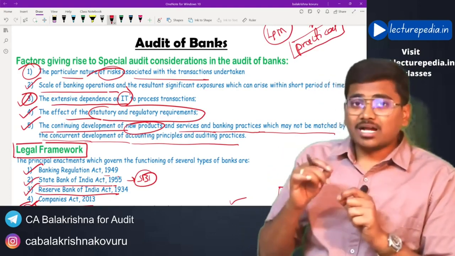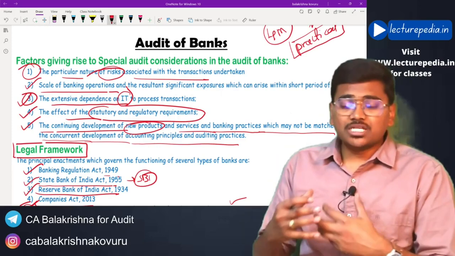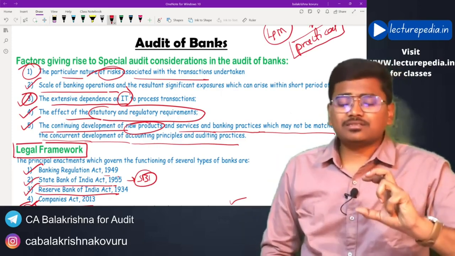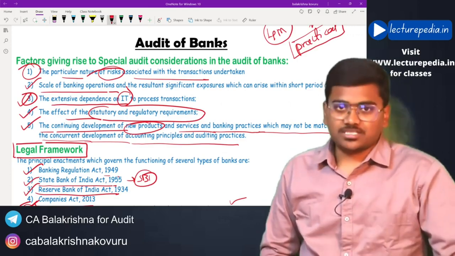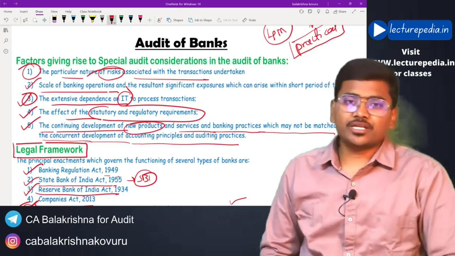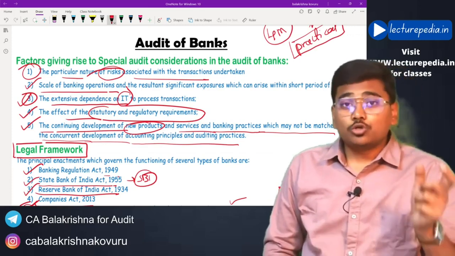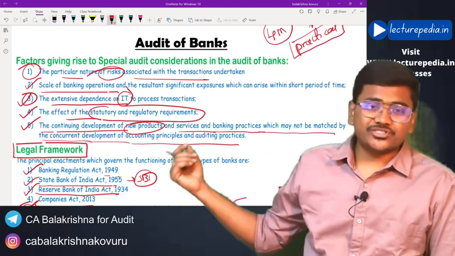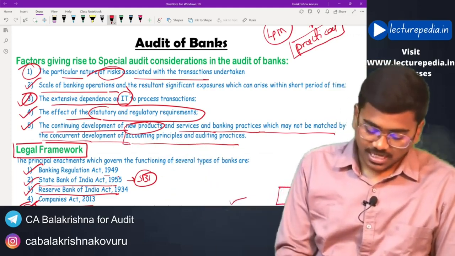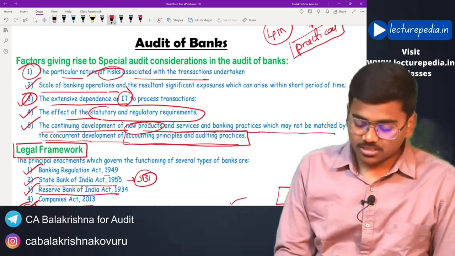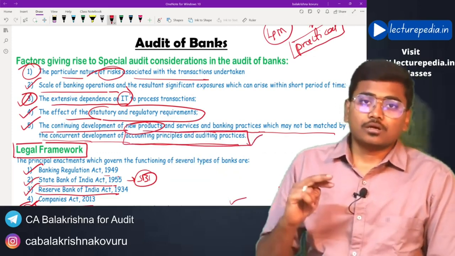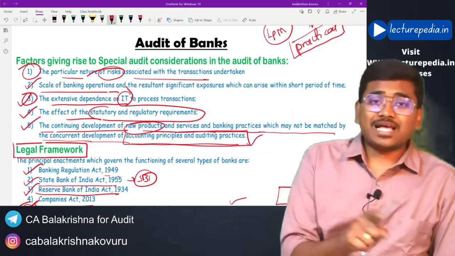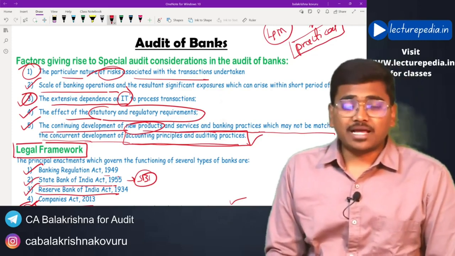Now, to make accounting for each of these products, banks frequently bring new products, and to match the accountability of those products, the accounting principles and auditing principles that are available as of now have to be continuously developed to match the new products brought by the banking companies.